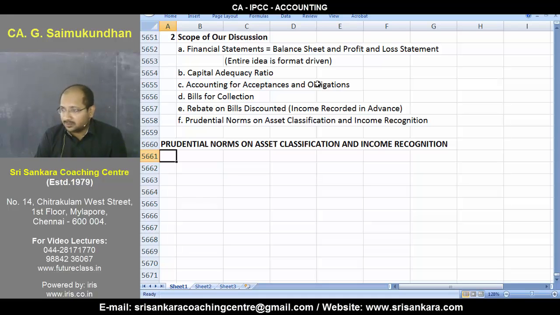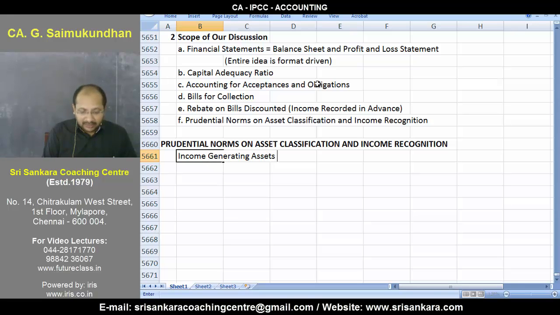Banks do have substantial investments, not to take away anything from what you said. The country's largest investors are only banks, mutual funds, and insurance companies like LIC. These three alone would constitute at least 30-40% of investment in various companies. They are such a huge investor, they do have a substantial amount of investments, no doubt at all. But the primary income generating assets are what here? Income generating assets are nothing but loans for a bank.